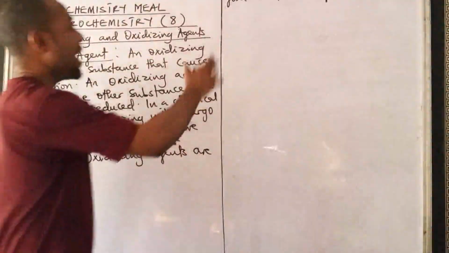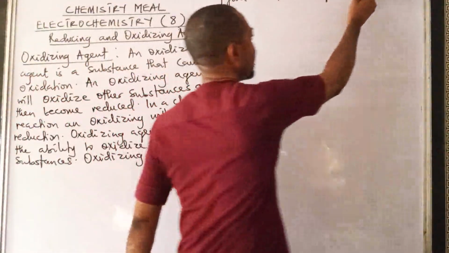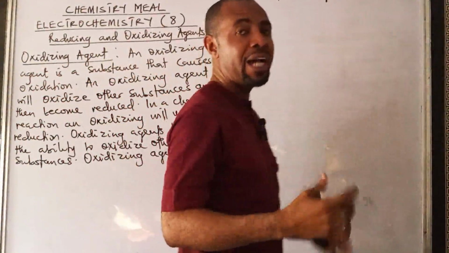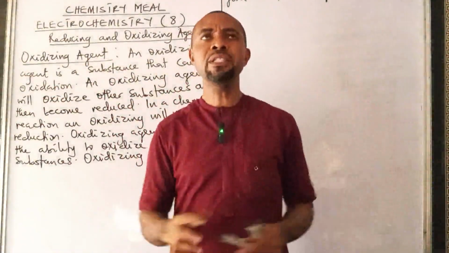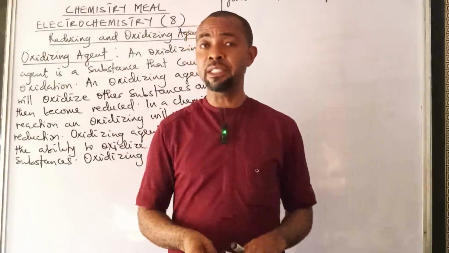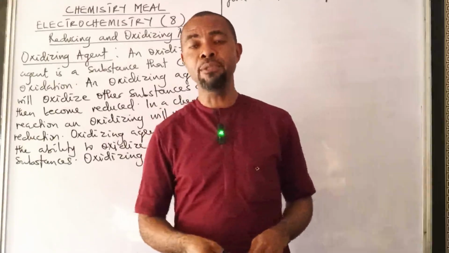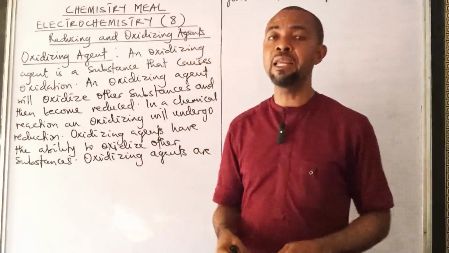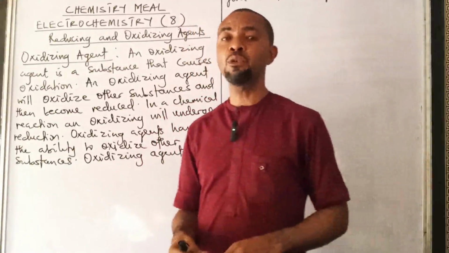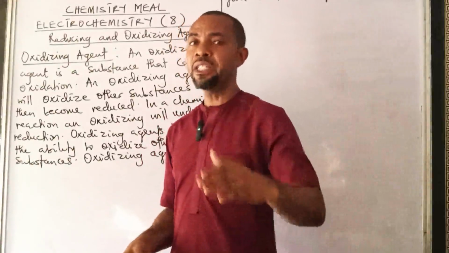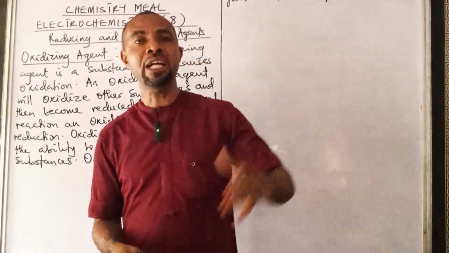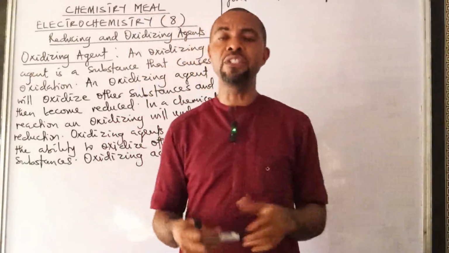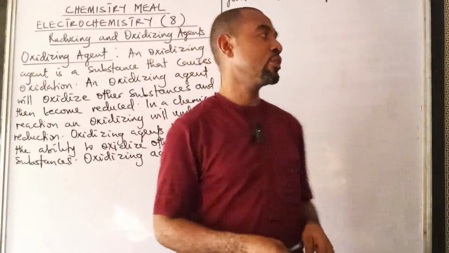So they have a high tendency of accepting what? Electrons. In other words, we may say that they have to be electronegative. You know that term in chemistry. The ease by which an element or a substance accepts electrons. So oxidizing agents are good electron acceptors. They can accept electrons easily.